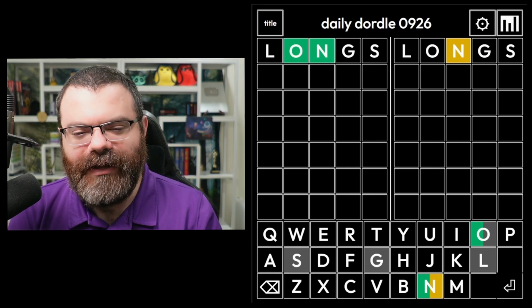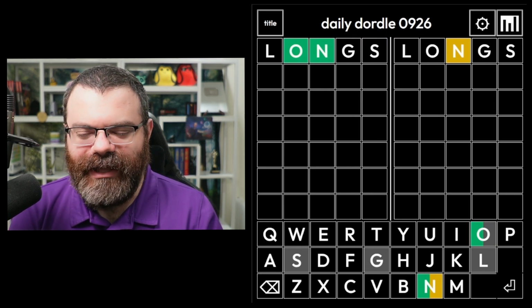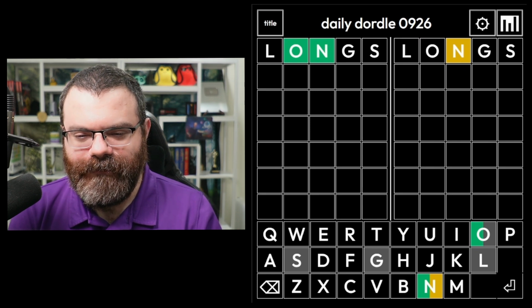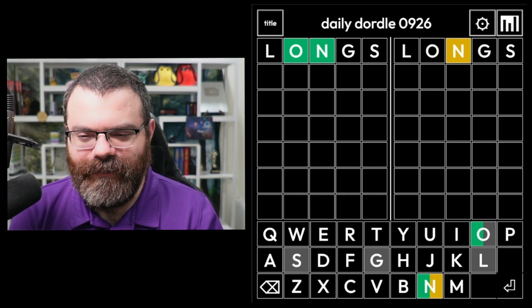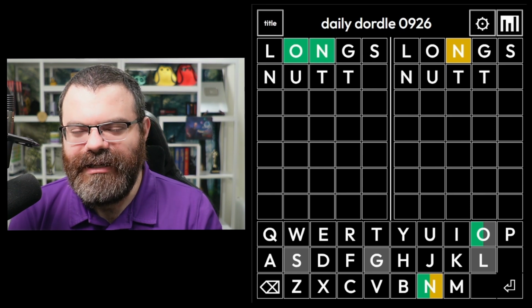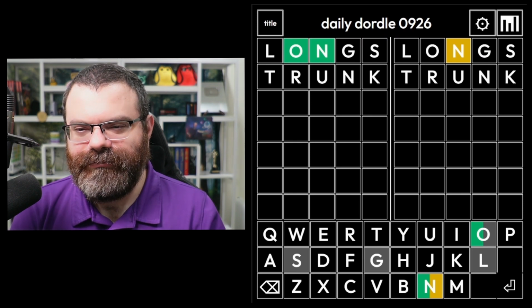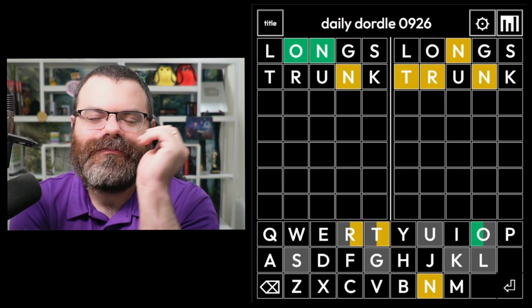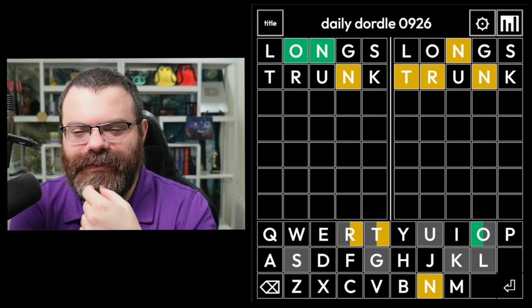Let's move that around. So normally I do like SN, but there's no S. So what are we doing here? Piano doesn't work. Pinch. Let's try pinch. Oh, N doesn't go in the middle. Unlucky. Think about nutty, but I don't really want to repeat that T. How about trunk? That's good. Ooh, T and R. Not placed, though.